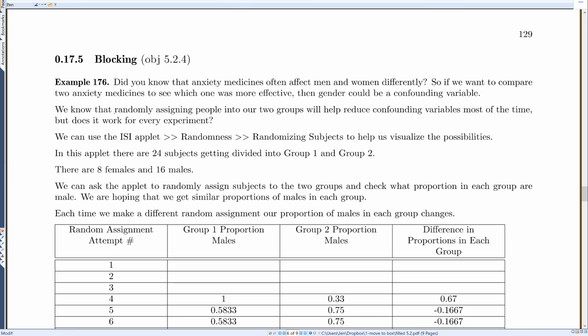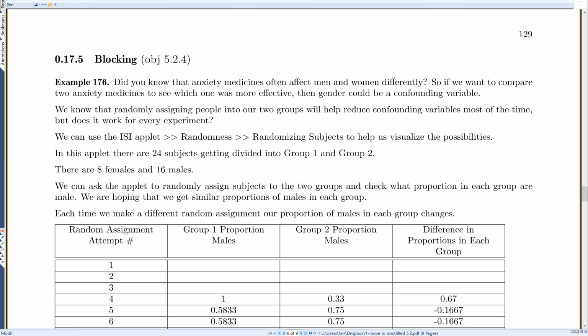So this is blocking. We don't expect you to really know how to do blocking. We don't expect you to know how to analyze your data differently, but we want you to know that it's a possibility. For this example, did you know that anxiety medicines often affect men and women differently? So if we want to compare two anxiety medicines to see which one was more effective, then gender could be a confounding variable. We know that randomly assigning people into our two groups will help reduce the confounding variables most of the time. But does it work for every experiment?